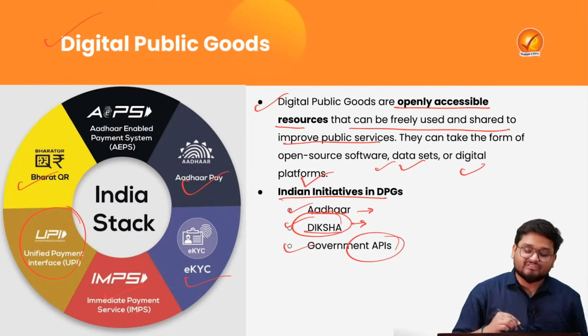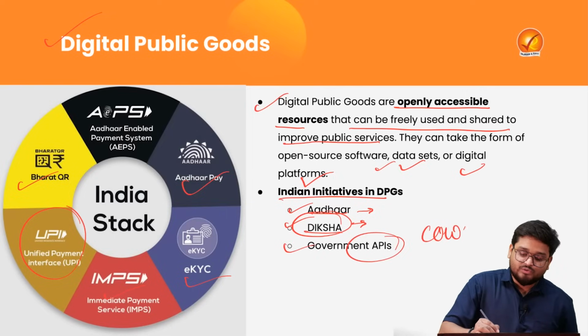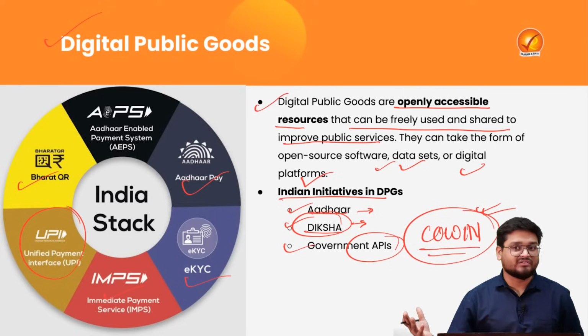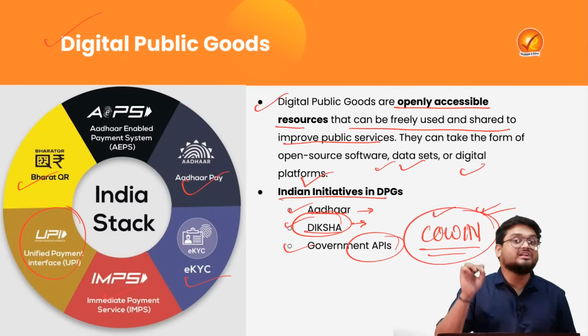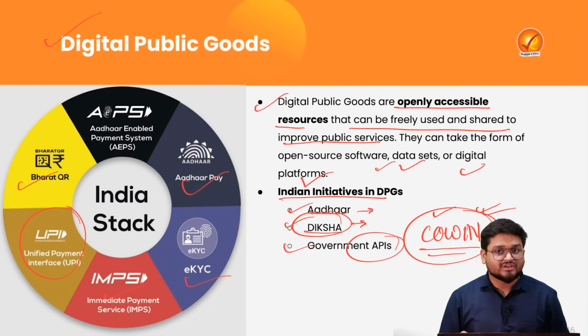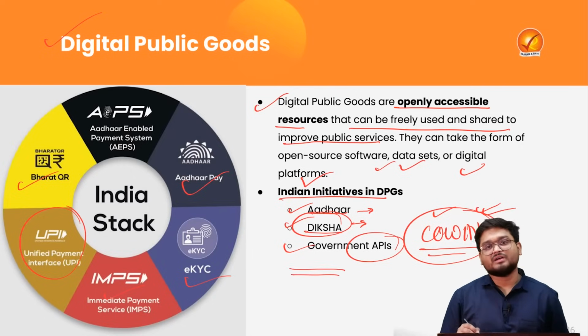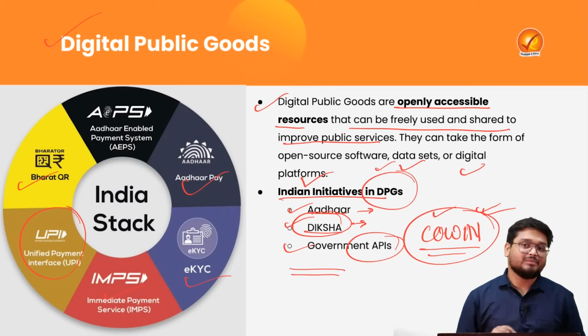And finally, we have the government APIs, particularly the news about the CoWIN portal, which was used not only by India but also by many of our neighboring countries and many other countries around the world to facilitate the distribution of the COVID vaccine to their target population. So these are the main trademark Indian government digital public goods.